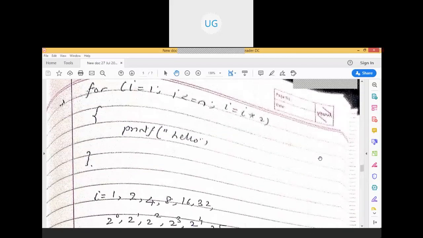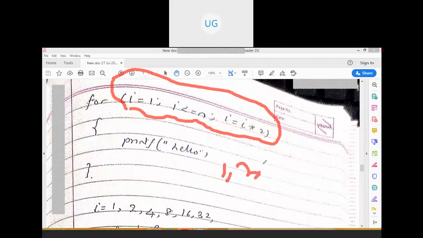Okay. Now what about this? This similar example we have covered here. So here it is for I is equal to 1, I is less than or equal to n, I is equal to I into 2. So how is the I value going to vary? 1, then 2, then 2 raised to 1, 2 raised to 2. This 1 means what? 2 raised to 0, right? 2 raised to 1, 2 raised to 2, 2 raised to 3, 2 raised to 4.